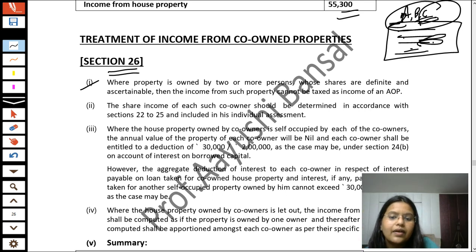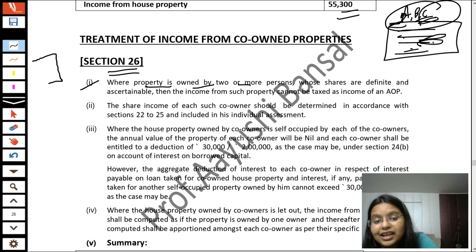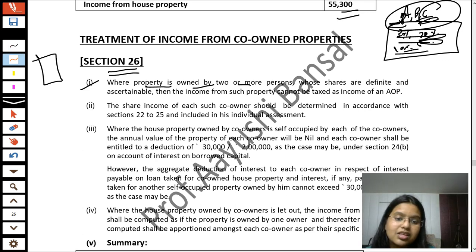So where property is owned by two or more persons whose shares are definite, it means whose shares are ascertainable, we can calculate their share. For example, Mr. A has a share of 30% in this property, Mr. B also has 30% and Mr. C has a share of 40%. It means they have a definite and ascertainable share. So student, in that case, as these shares are definite and ascertainable, it will be treated as an income of this person in the individual hand.